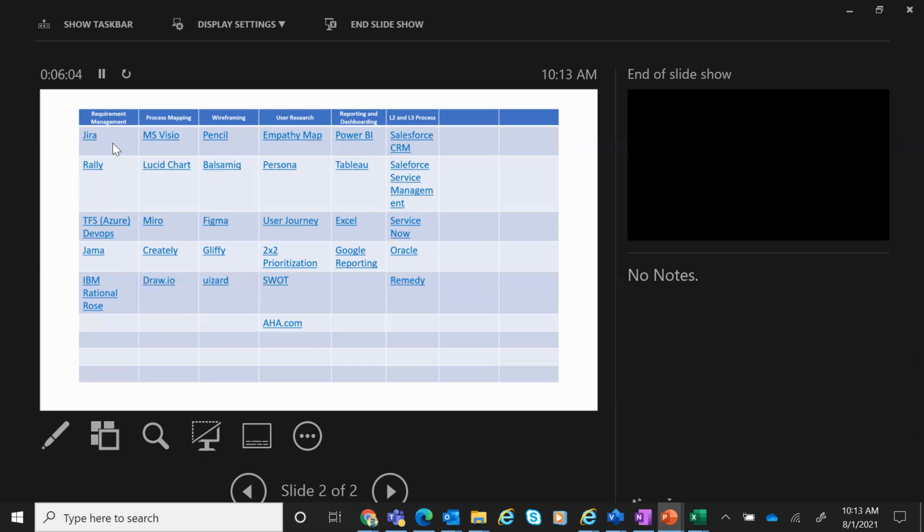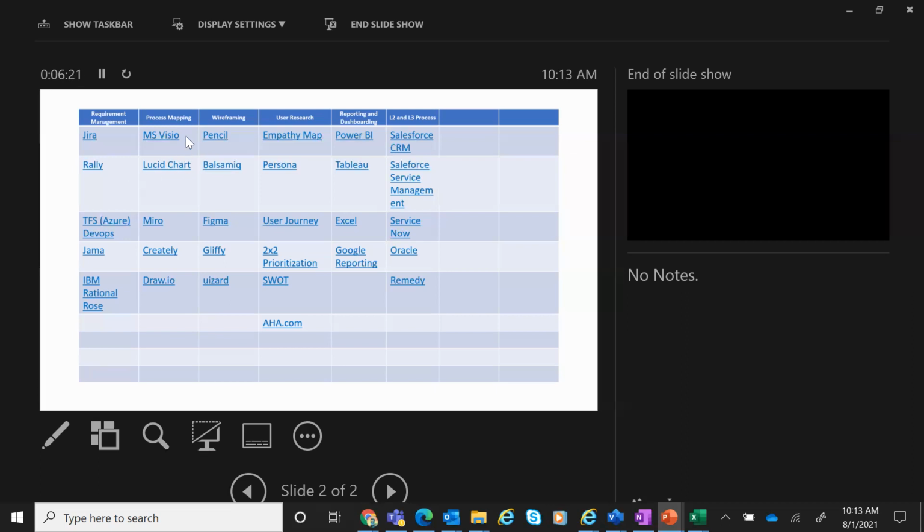And with the coming of age of Agile, Scrum and all these things, the tools have changed to Jira, TFS and Rally. Okay, so mostly these are the thriving requirement management softwares.